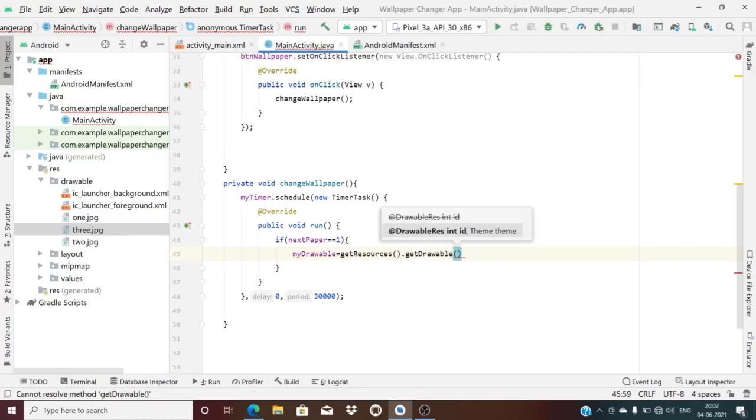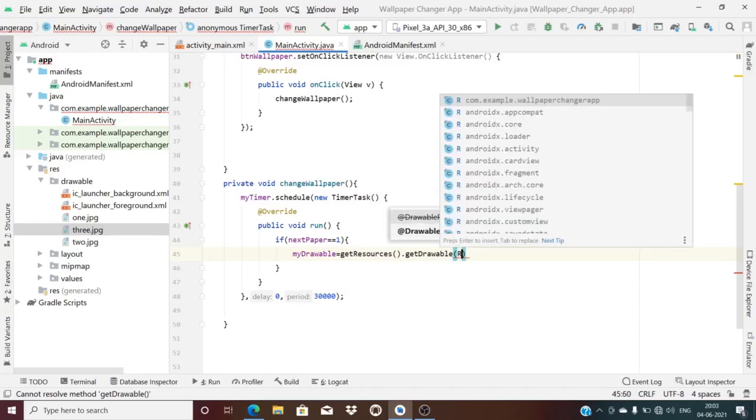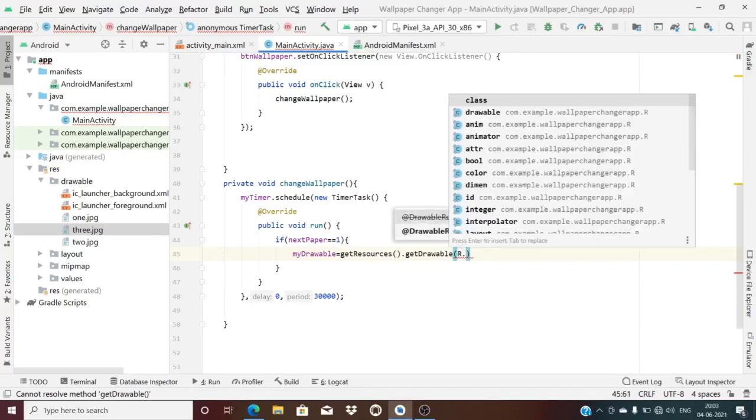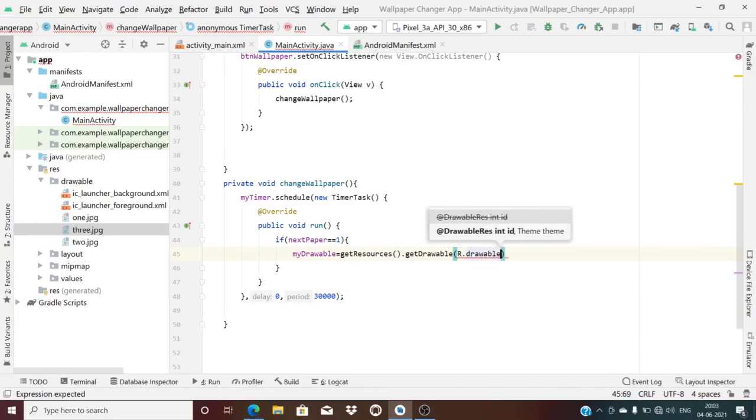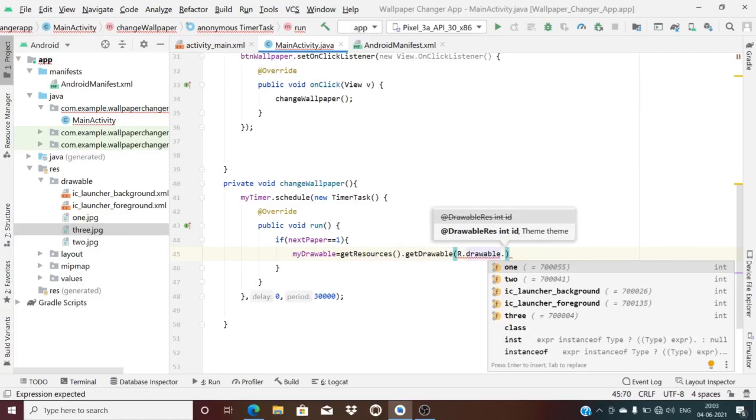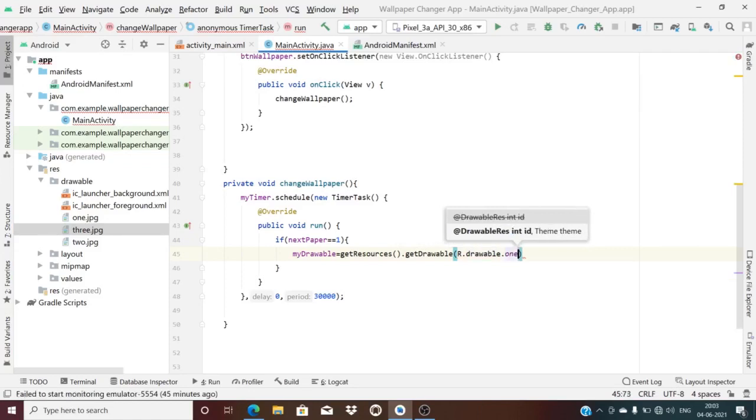Then I have to find that with ID, R dot drawable dot 1. Correct. If next paper, which is an integer, is equal to 1, then my drawable, which I have defined, I will equate to JPG 1. That's what I'm doing now.